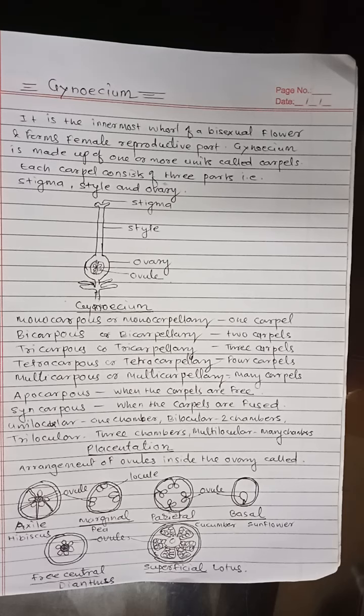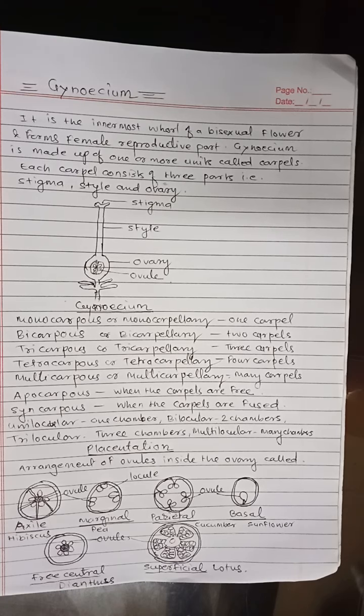Then free central placentation. Placenta arises from the central axis of one-chambered polycarpellary syncarpous ovary. Example, dianthus. Last one, that is superficial placentation.